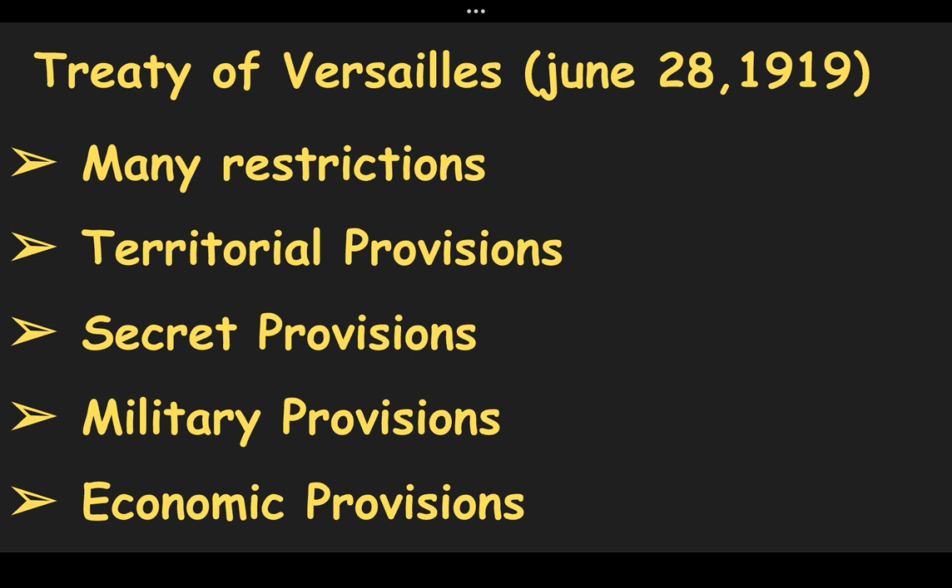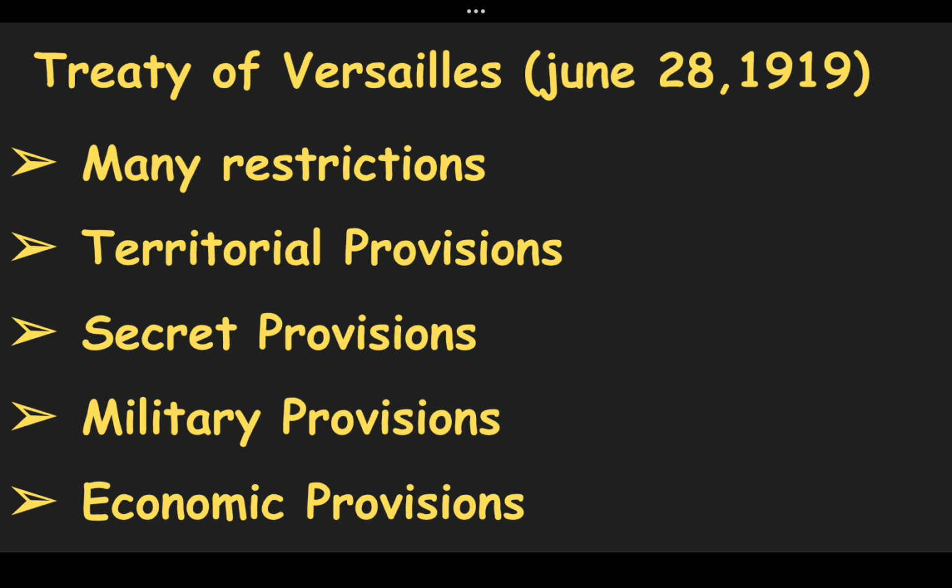Next are the economic provisions. Germany and its allies were declared responsible for the First World War. England and France wanted humiliating economic sanctions on Germany, but US President Wilson was against war damages. Even then, France and England wanted economic sanctions on Germany. So finally, after discussion, damages of 6,600 million pounds were imposed on Germany. It was a very big amount, but Germany had no other option than to accept all the restrictions and humiliating sanctions.